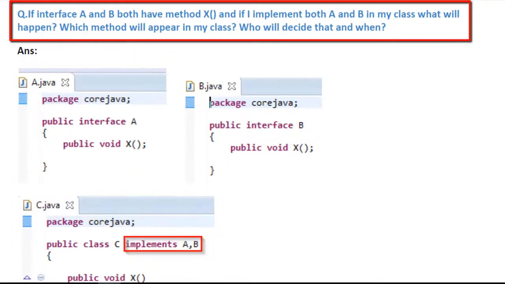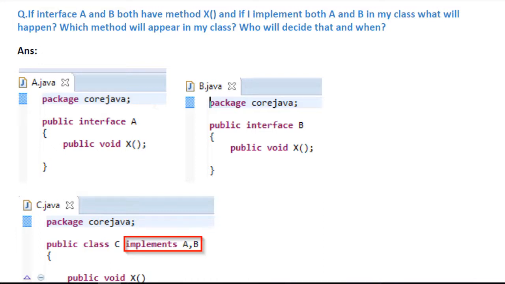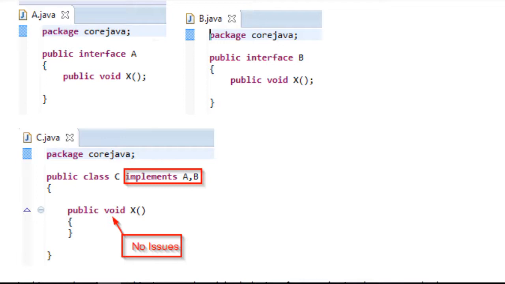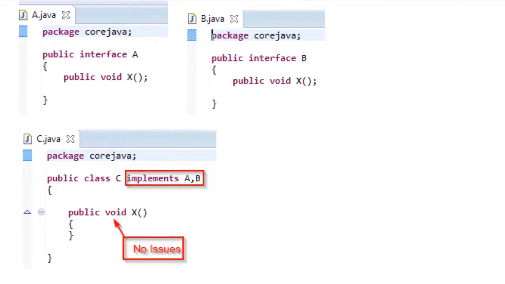If interface A and B both have method X, and if I implement both A and B in my class, what will happen? Which method will appear in my class? Who will decide that and when? So here we have interface A with public void X, the method. Similarly, interface B, we have the same method. These are basically method declarations. And in class C, we are implementing interface A, B both. So here we can implement the method X. There would be no issues.